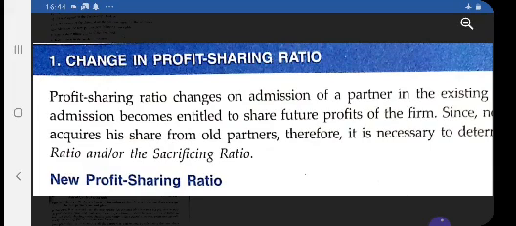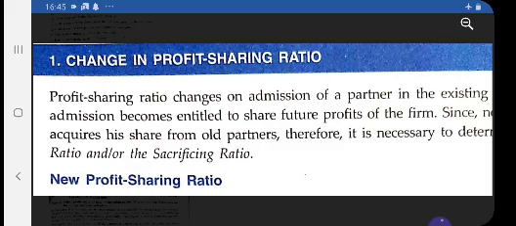But why a new partner is required, that we have already discussed, for the managerial help and of course for the capital. So when a new partner enters into the firm, he brings two things. First is the capital for the business, and for the partner he brings goodwill, because as soon as he enters the firm, he will be entitled to get the share of profit. So this is the effort of the old partners to make the firm profitable. So in return, the new partner gives an amount of goodwill to the old partners.